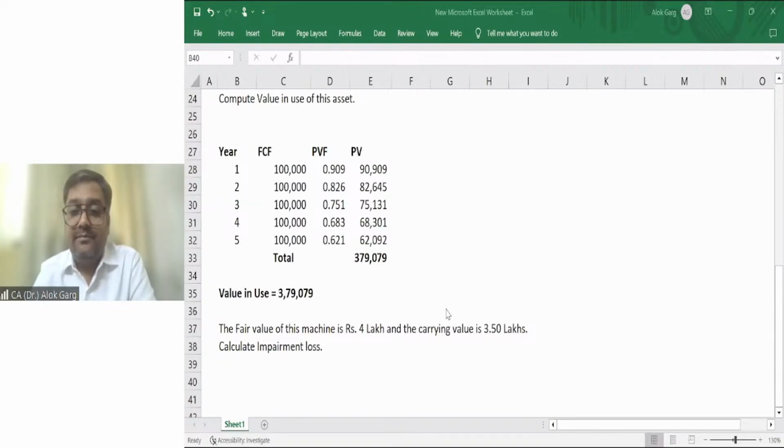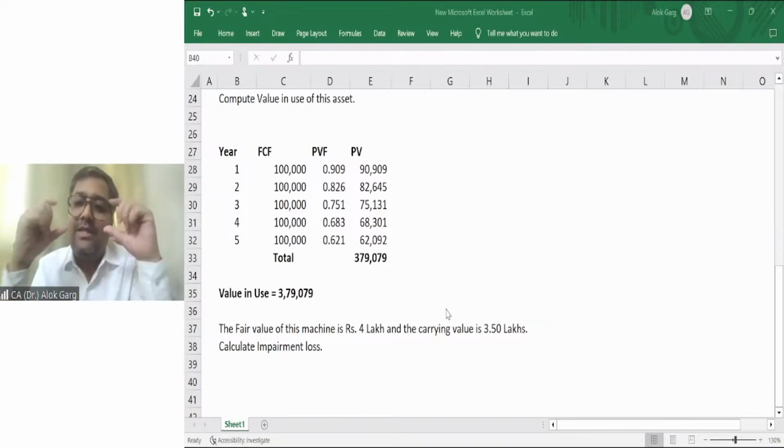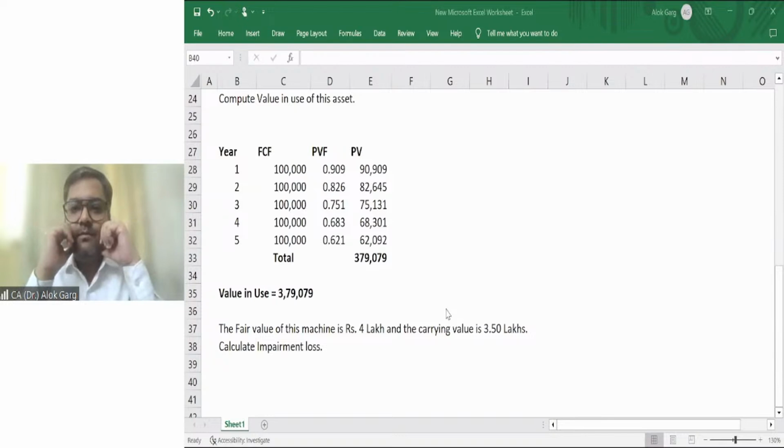Friends, this is how you will make an error in the exam itself. You are not going by the concepts, right? What concepts have I told you? You need to compare your carrying value with the recoverable value. And what is the formula of recoverable value? It is the higher of fair value less cost to sell and value in use. So let me see how many have given the right answer. Abdul is saying 0. Supraja is saying again no impairment loss. Mufita is saying no impairment loss. Samangi is saying sir 50,000.